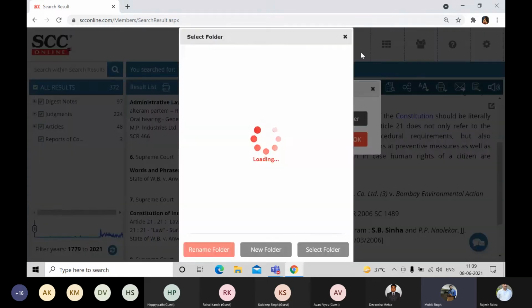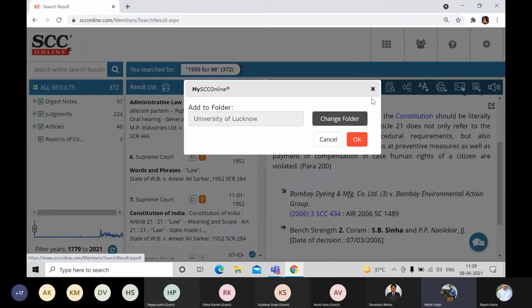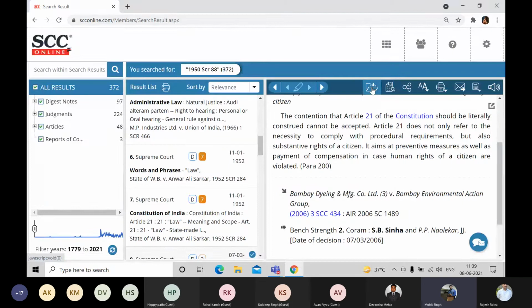Can you show it again? Mr. Anna, can you show that icon again? Yeah. He is going to this icon over here that is called the add to my SCC Online folder icon. Now, students, members, please focus over here. This part is very crucial because it allows the user to upload documents to the SCC Online Cloud. The Cloud allows viewing all your uploaded files and folders, but only you can access it. It has been bound to your login ID.